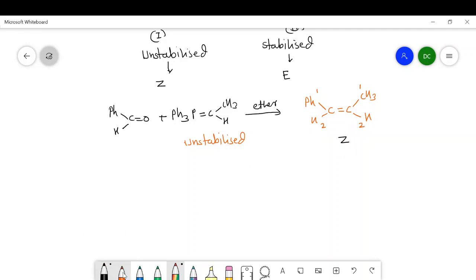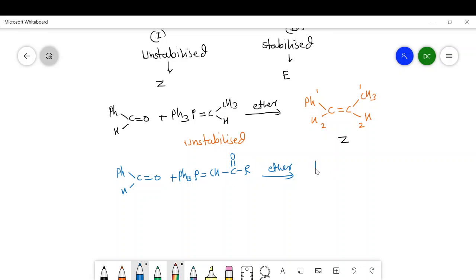Now, let us take the second example in which I will write the same compound here, H plus Ph3P double bond CH COR. There is only a difference at this side. Here there is a CH, CH3. Here there is a CH and COR.